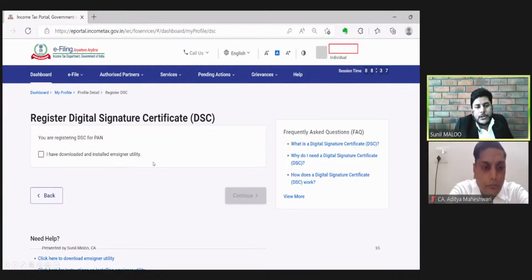So we need to verify whether our computer system has this EMSigner utility, and if it is not already downloaded, then at the bottom of this page there is an option to download the EMSigner utility. First we need to download the EMSigner utility by clicking this button, and then install it. Once the utility is installed, we need to tick this and click the continue button so that our DSC can be registered. As you can see, I have ticked this box, and then I need to click the continue button for the further steps.